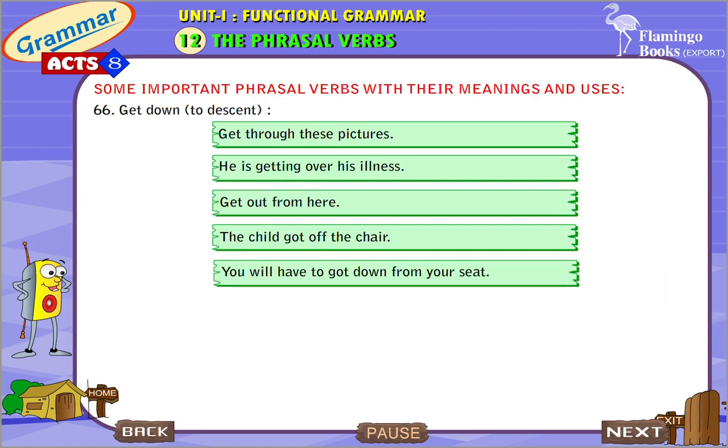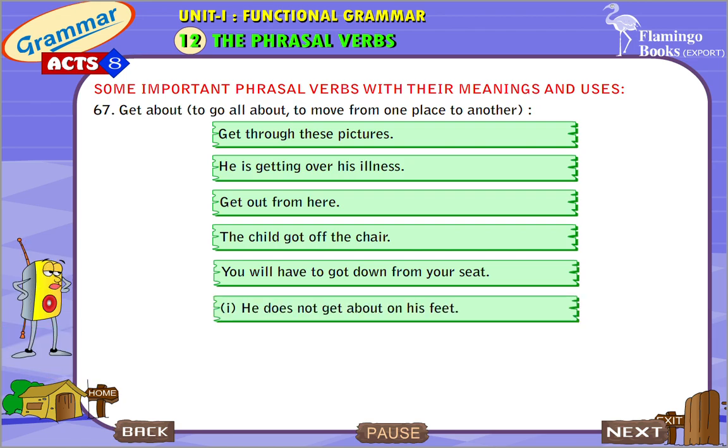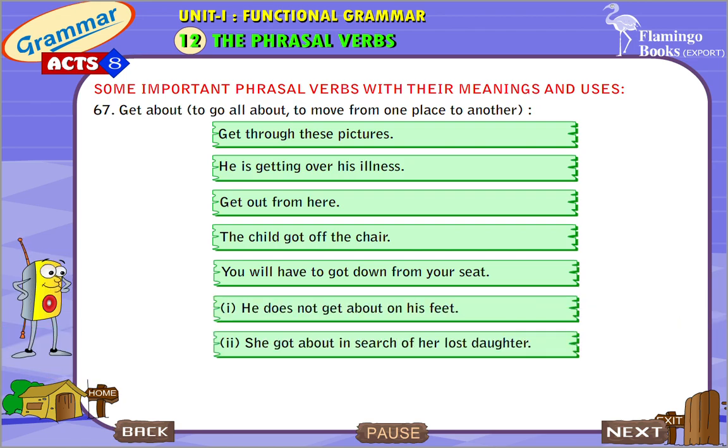Get down, to descend. You will have to get down from your seat. Get about, to go all about, to move from one place to another. He does not get about on his feet. She got about in search of her lost daughter.